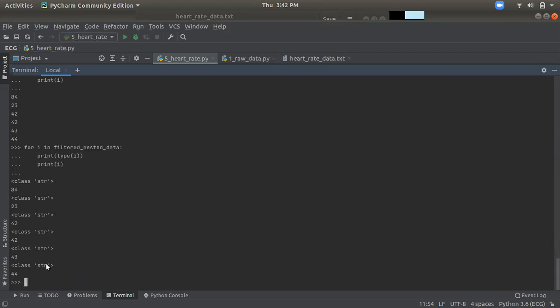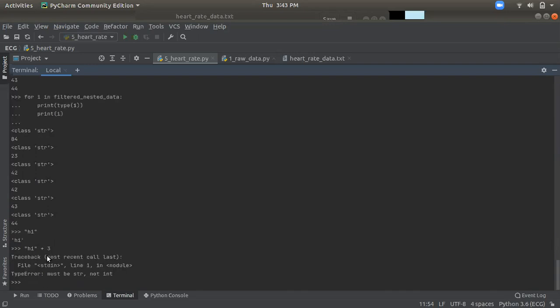So it's a string type. You can see it's a string type. We cannot do any calculation with a string and a number. If you try to do anything like that with a string, it's an exception. Like this, if I try i plus 3, it will show an error because we cannot do this.